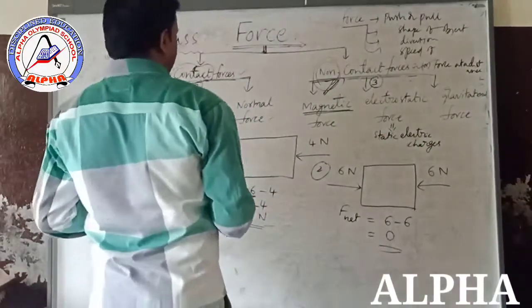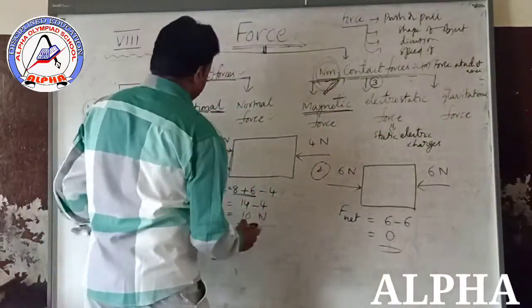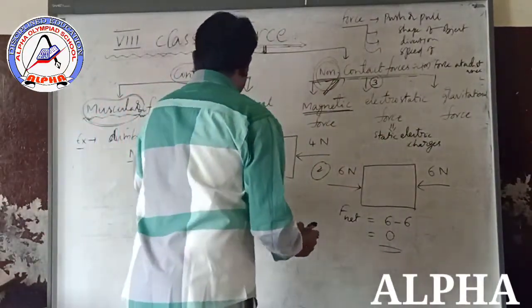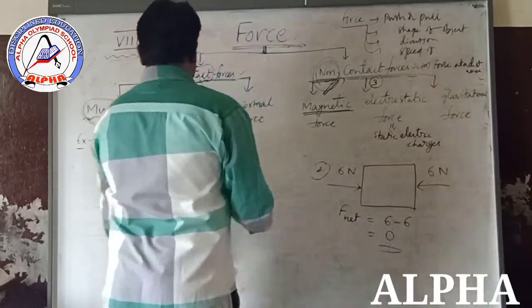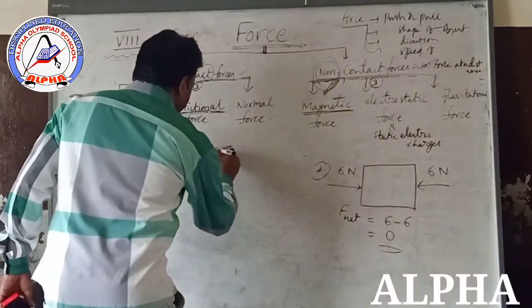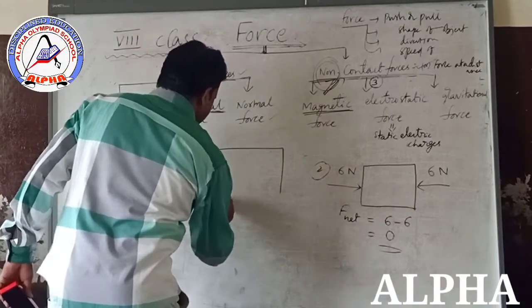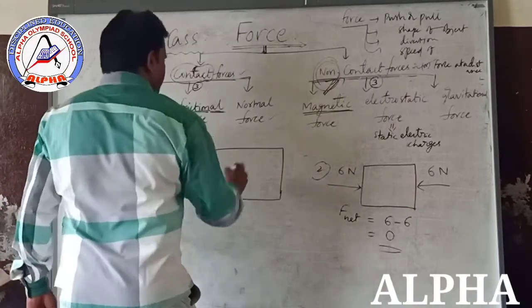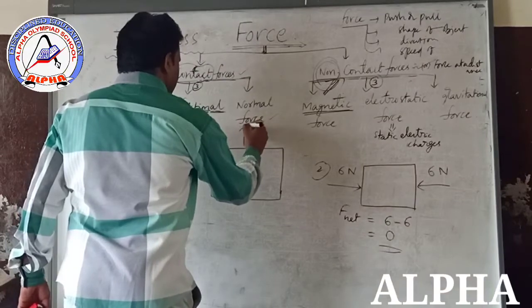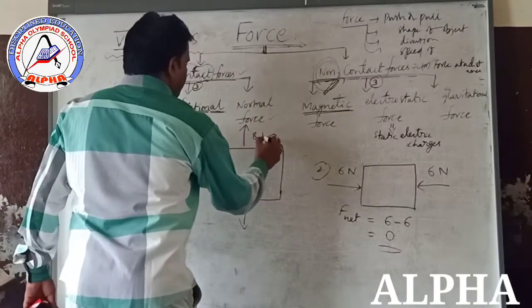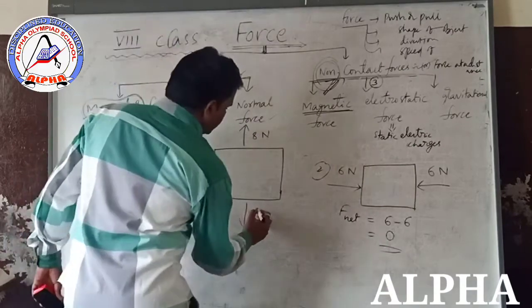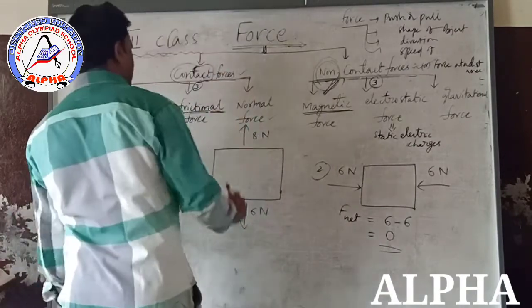Now, one more diagram. See this diagram. Here 8 newtons force is applied and here 6 newtons force is applied.